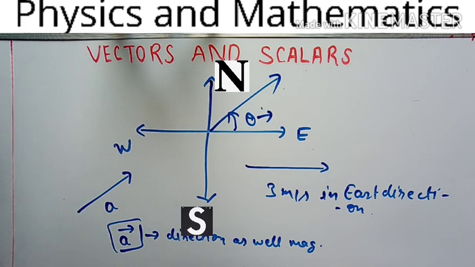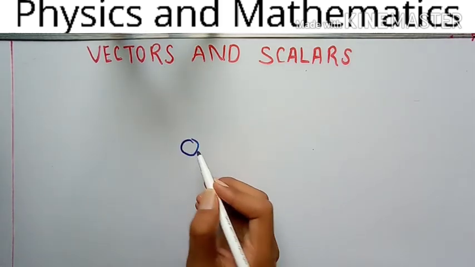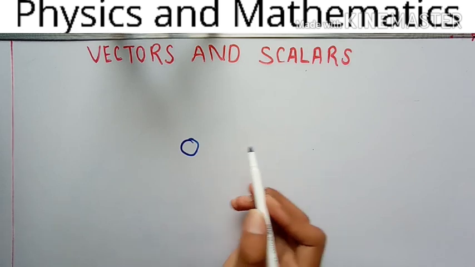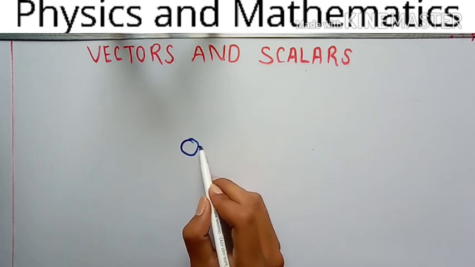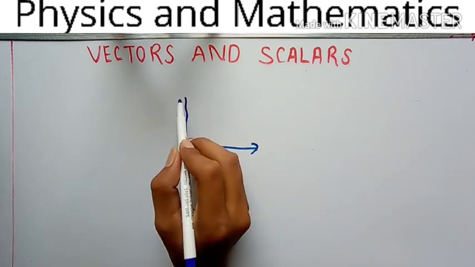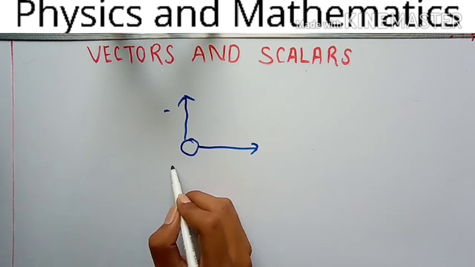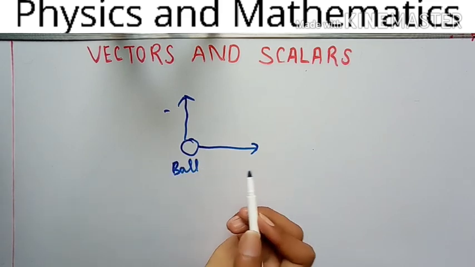So let's see what happens when two vectors are applied to a ball. For this purpose I have taken a ball, and a velocity vector is acting in this direction and also in this direction. These are two vectors acting on this ball. What do you think will happen?